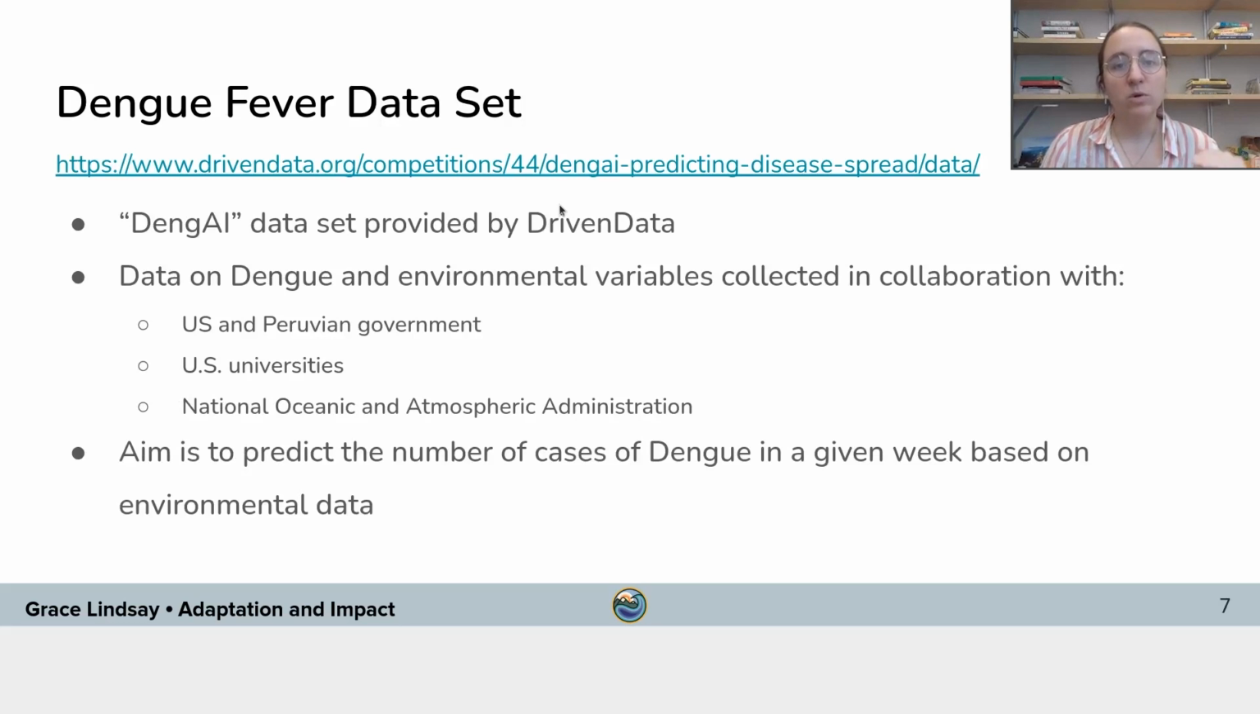The data set that we're working with about dengue fever comes from this website, Driven Data. This particular data set was collected by the US and Peruvian governments, along with some US universities and the US's NOAA, National Oceanic and Atmospheric Administration. The data set is a combination of climate variables and measures of dengue fever in 2 different cities. What we want to do is see if we can predict the number of cases of dengue fever based on the environmental and climate data for those locations for those weeks. For each week we have a set of climate variables and the number of dengue fever cases that were documented in that region.